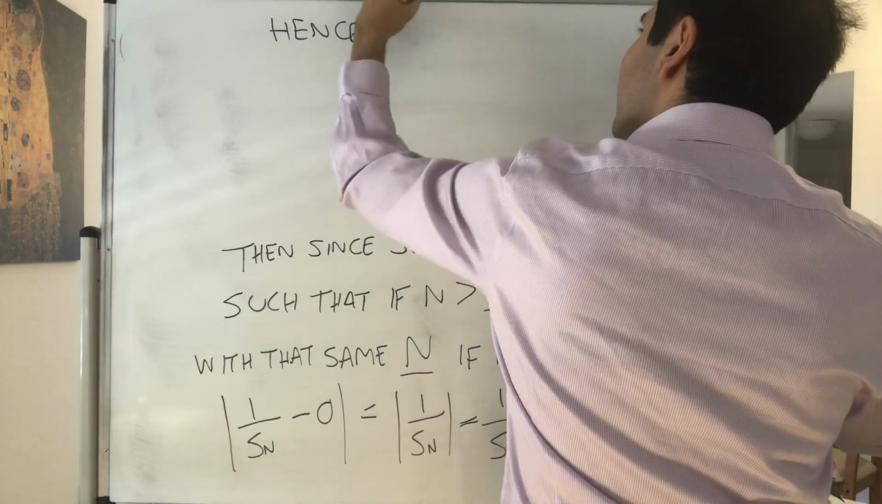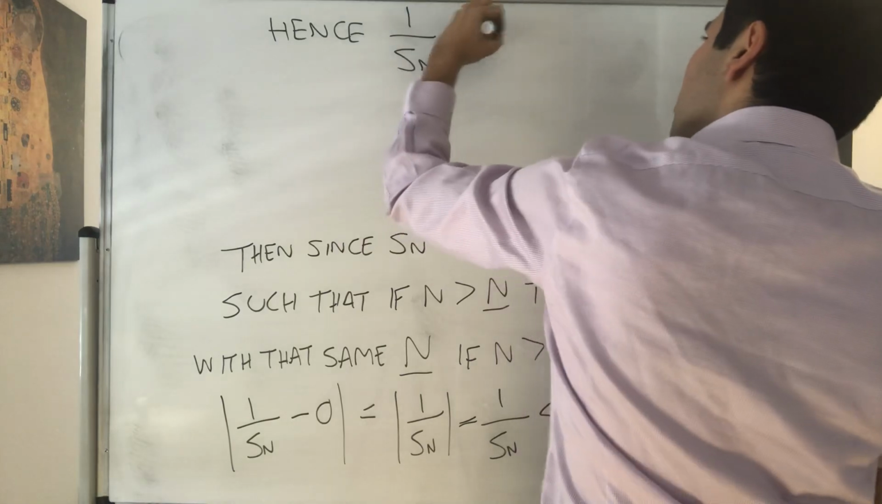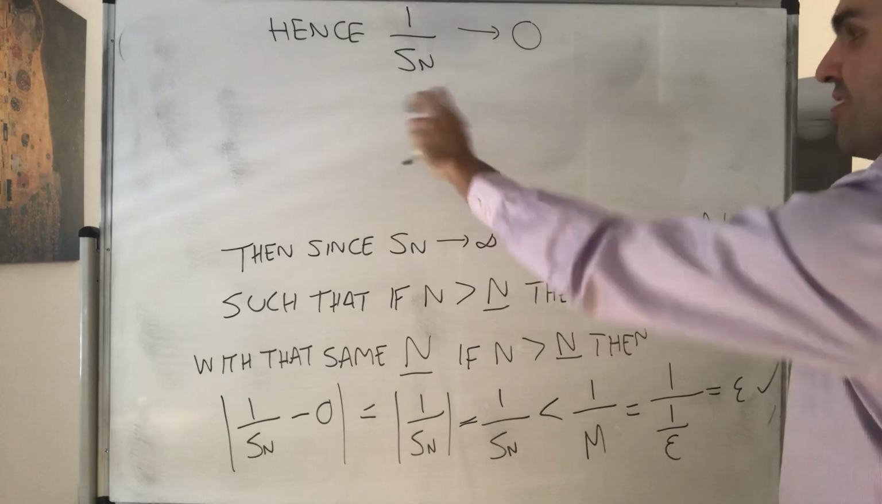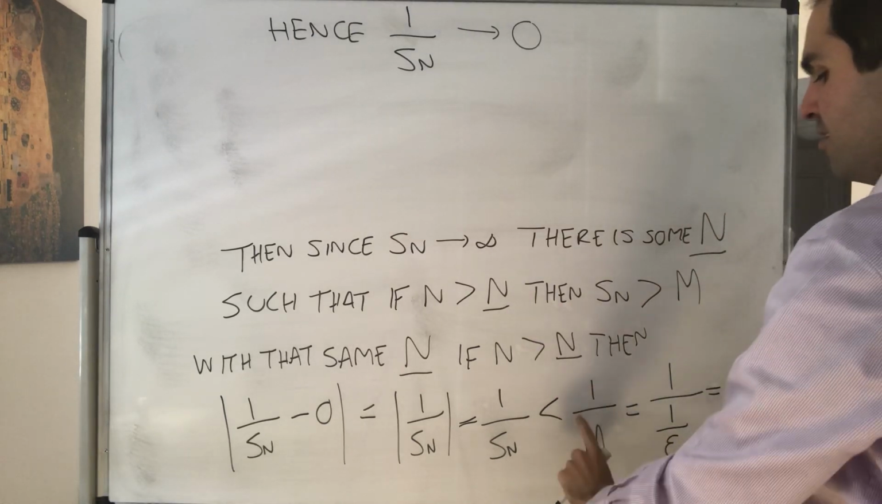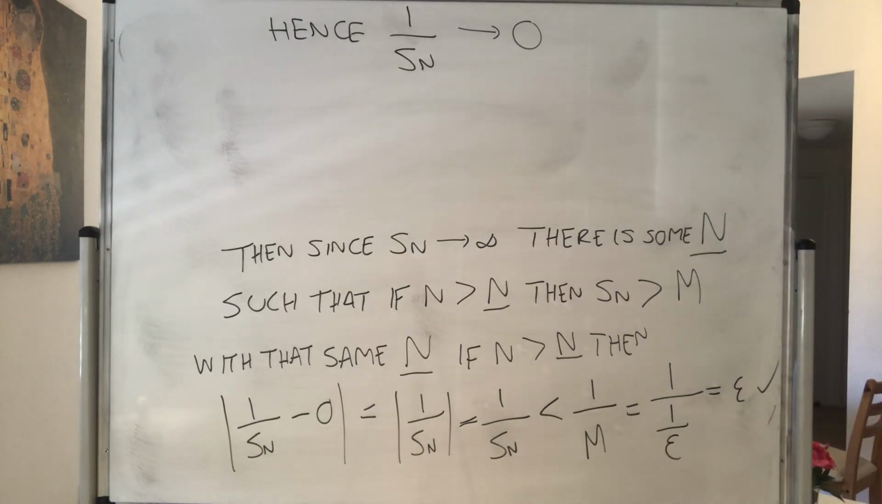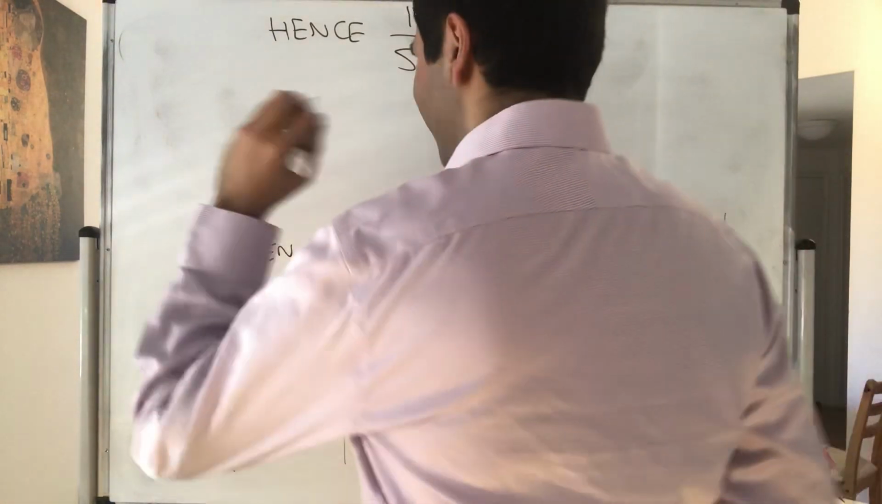And again, you can guess the choice of M simply by letting 1 over M be less than epsilon. So M is bigger than 1 over epsilon. All right, so that's on the one hand.